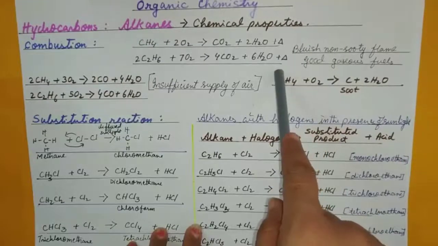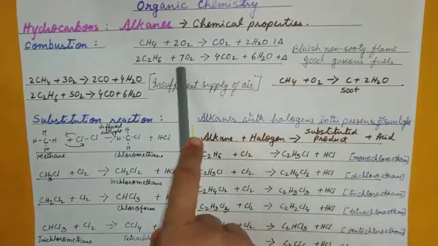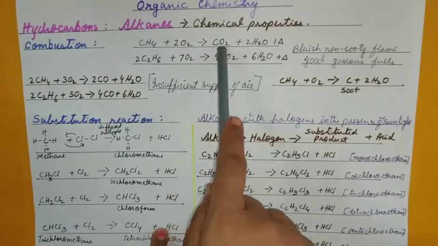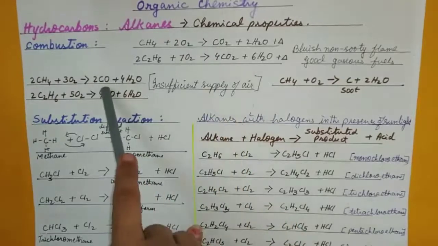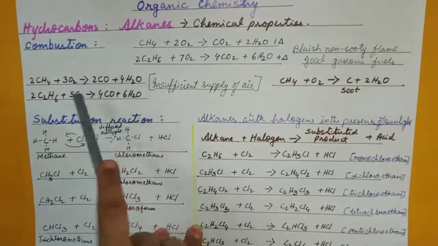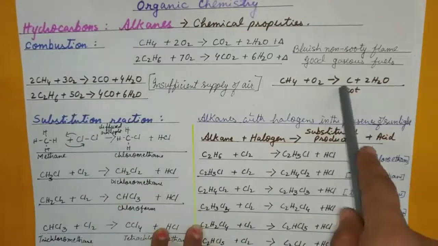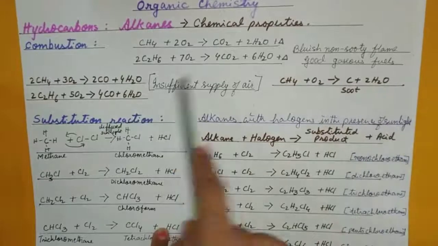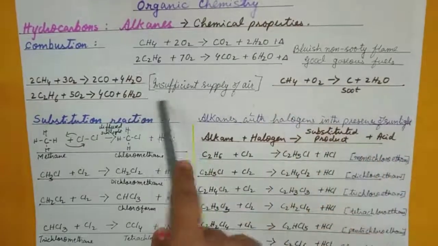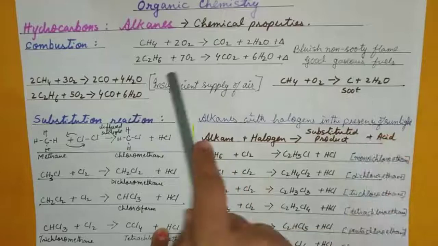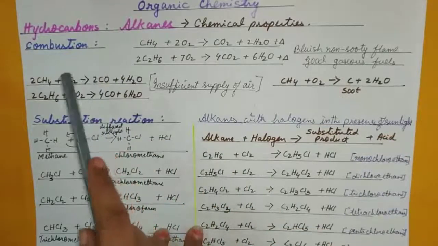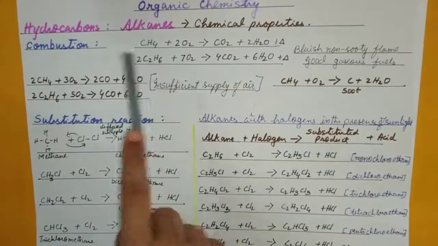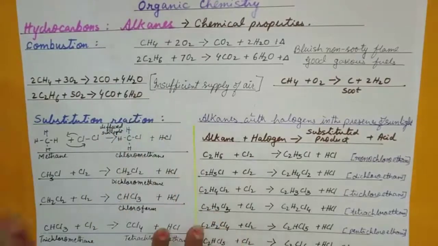Okay, and you always get a bluish non-sooty flame, and it's a good gaseous fuel because obviously a lot of heat is evolved. But in case you don't have the complete or sufficient supply of air, then instead of carbon dioxide you get carbon monoxide. Further less supply of oxygen will give you carbon or soot, yes, with water in all the 3 cases, and heat as well. But when the question says give the chemical equation to show the combustion of ethane, it is understood that it is the complete combustion.